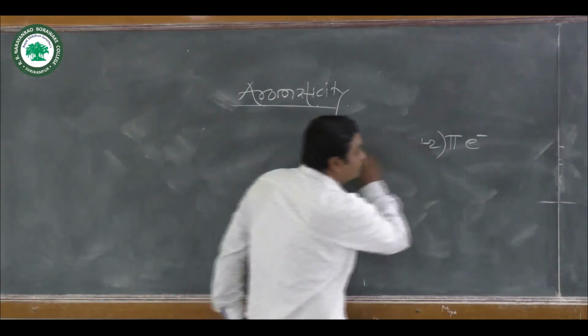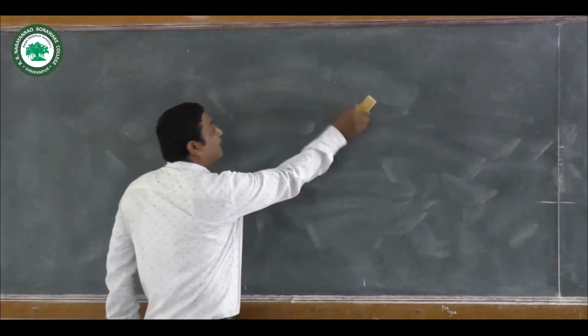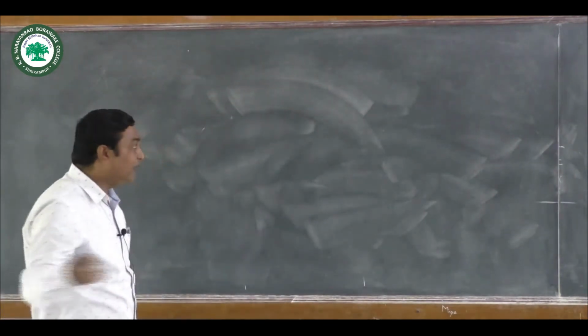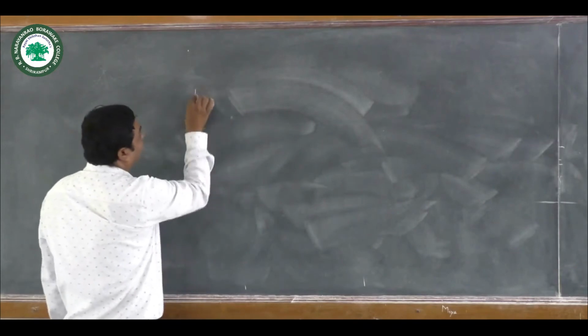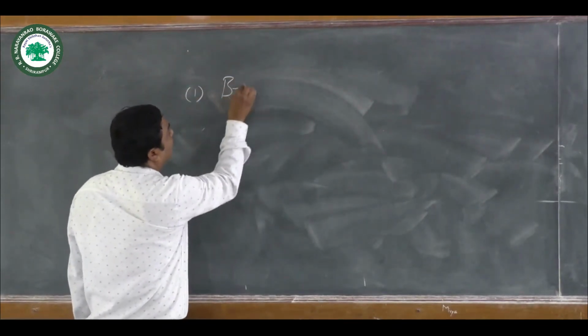Now we have to understand the aromaticity concept by taking an example. Firstly, we take the example of benzene.